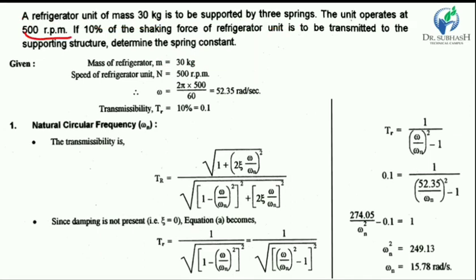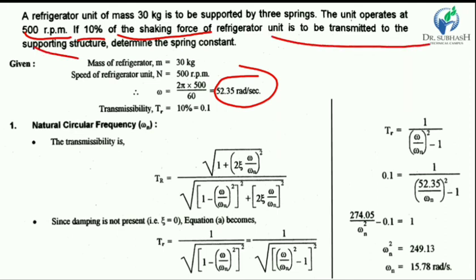From the rpm we can find the omega value, 2 pi N upon 60, so omega is 52.35 radian per second. Now, if 10% of the shaking force of the refrigerator unit is to be transmitted to the supporting structure, determine the spring constant K.